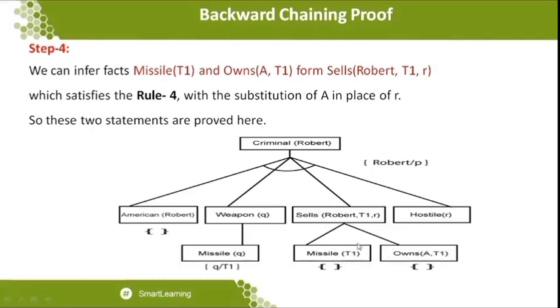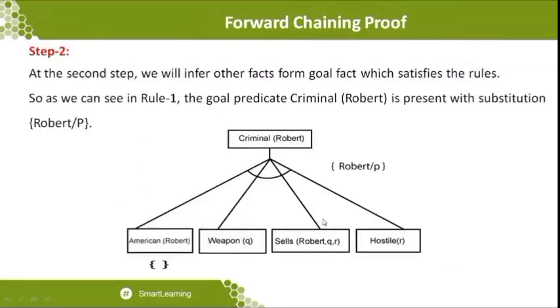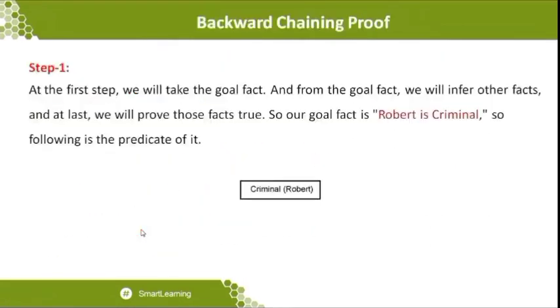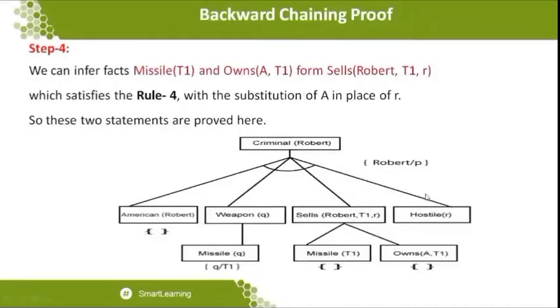But one thing to be very clear: when these two statements are joined with the conjunction symbol, only then is the statement available. That's what is available. You can see it in the first order logic statement. Yes, you can see that in rule number 4, the statement of sales of Robert comma whatever is available is being joined by the conjunction symbol with the missiles as well as owns of A comma P. So that's why when you go to step 4, one thing should be noted.